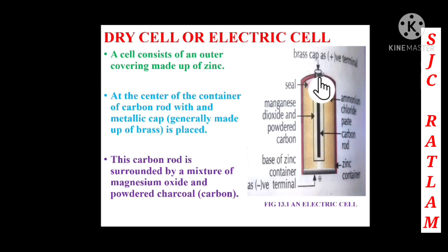So you can see that at the center, there is a carbon rod, and on the top it is a metallic cap, and that is made up of brass. This carbon rod is surrounded by a mixture of magnesium oxide and powdered charcoal, that is carbon. So here you can see how this carbon rod is surrounded. It is surrounded by a mixture of the magnesium oxide and the powdered carbon, that is the charcoal.